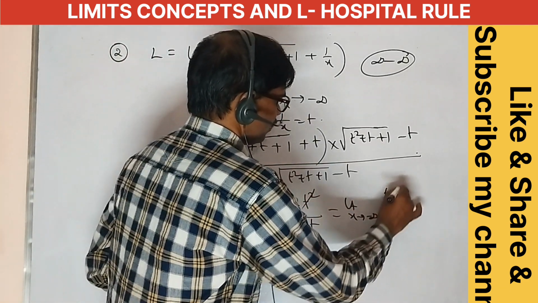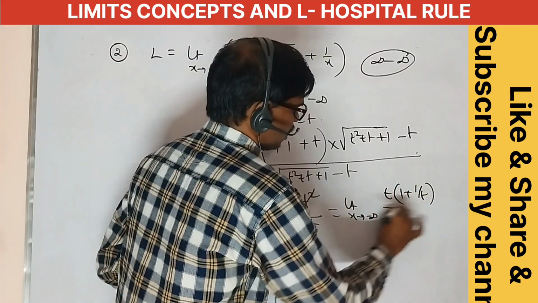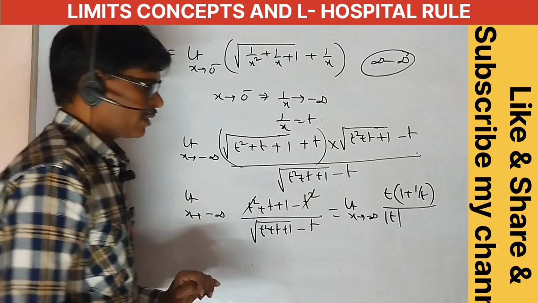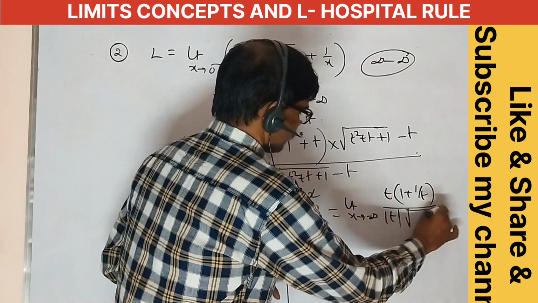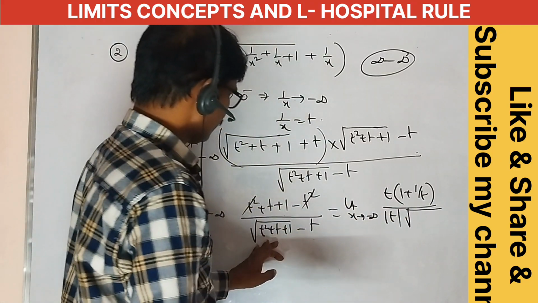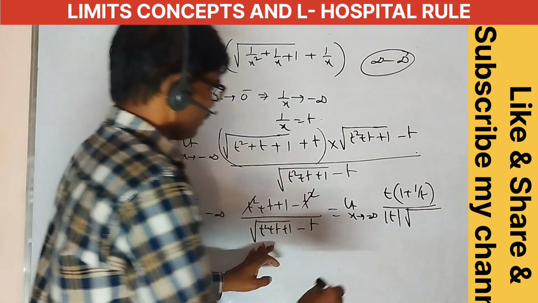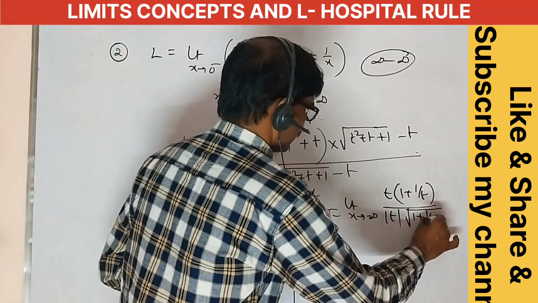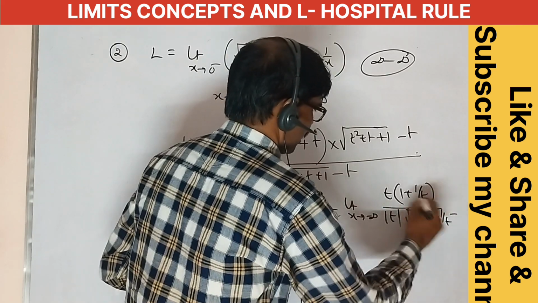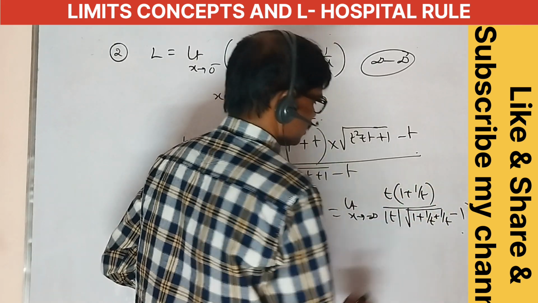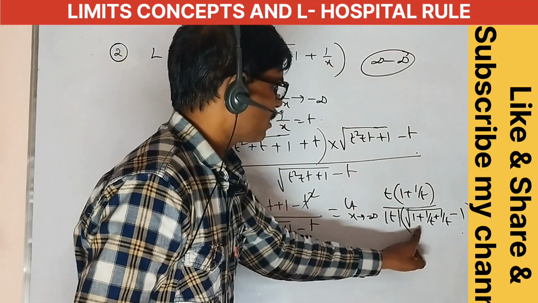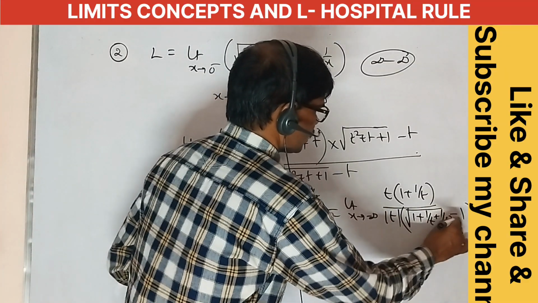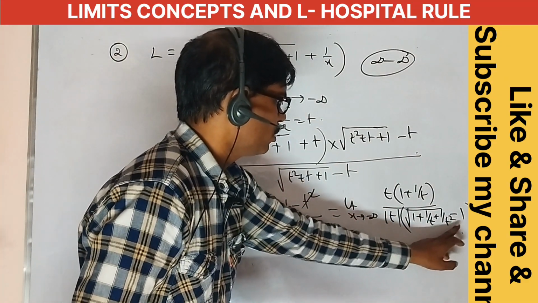Here limit t tends to minus infinity, and t is common: 1 plus 1 by t. Here also t is common, meaning modulus of t is common, since the square root of t square is modulus of t. Taking t square common gives 1 plus 1 by t plus 1 by t square. Outside, modulus of t is common. This is 1 only. Here 1 by t and 1 by t square are all equal to 0, so this is also 1 only.